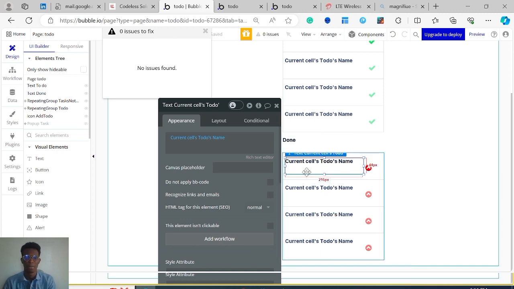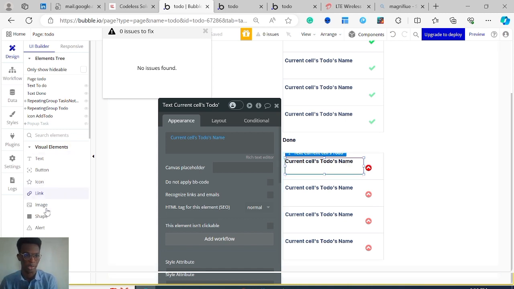If you have the data here but you don't have this text to show, you won't see the data. So that's very important to note when you're working with repeating groups in Bubble. If you don't have this, like a conduit where the data shows through, the group itself can hold the data, but you need a visual element to show the data. You remember when I was explaining this?